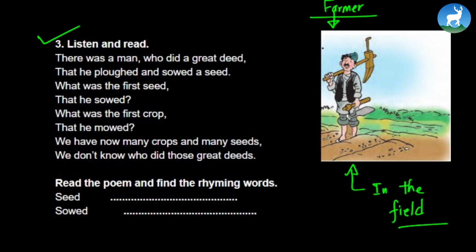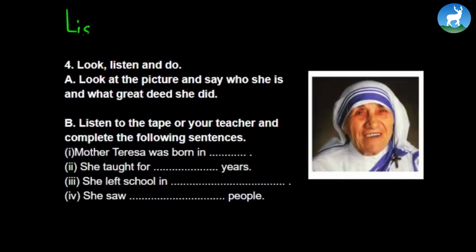Now let's go and read the poem. There was a man who did a great deed. Then he plowed and sowed a seed. What was the first seed that he sowed? What was the first crop that he mowed? We have now many crops and many seeds. We don't know who did these great deeds. Okay, that's a poem. Okay, let's find some rhyming words now. First one, it rhymes with deed, so it rhymes with mode. Very easy one. And let's go to the listening portion.